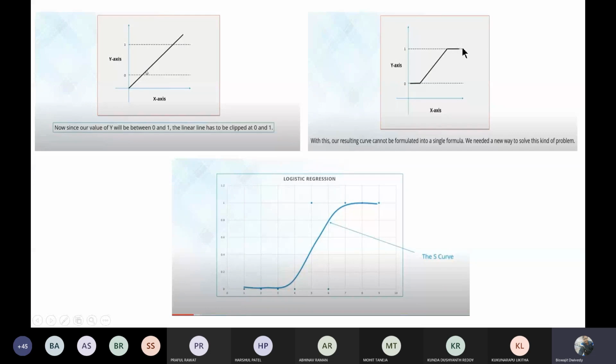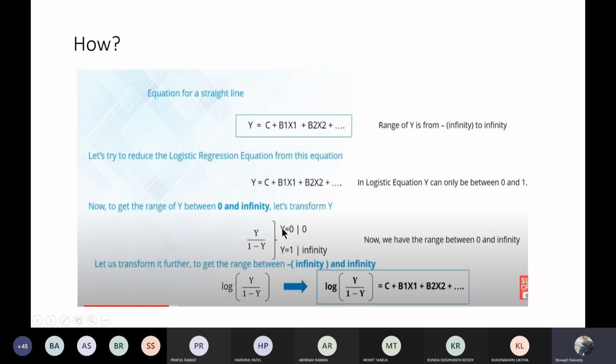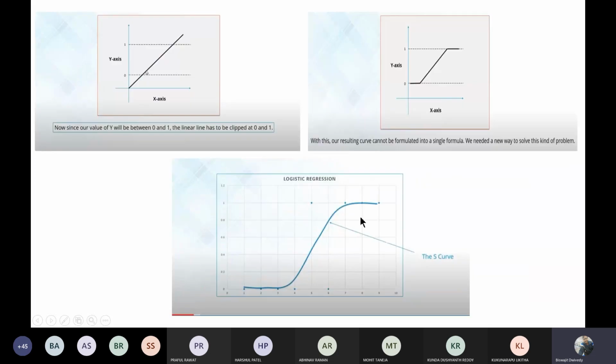So this is a discrete function, and you cannot represent this type of curve using a single mathematical function. So instead of using this type of line or curve, we have chosen the S curve here. Whatever curve I have shown you, that logit curve, is sometimes also called an S curve, and that is what is taken here.